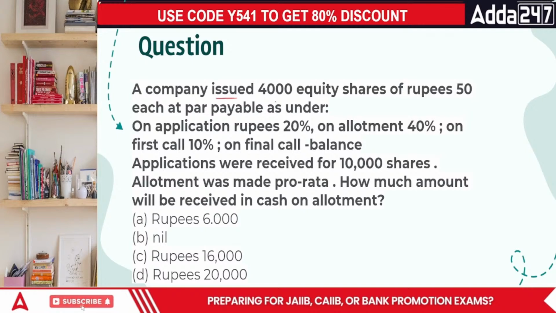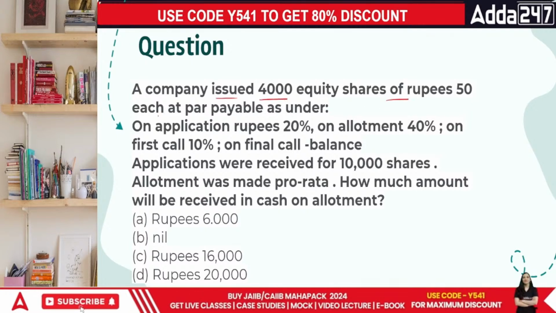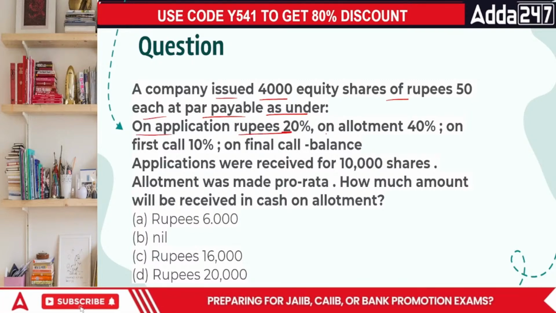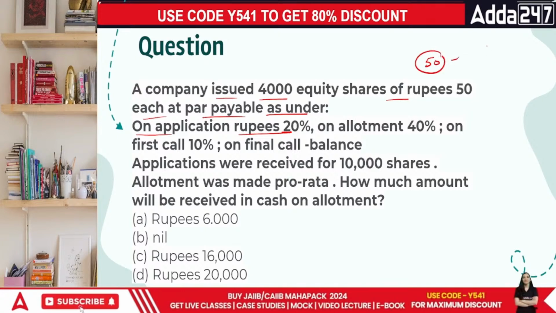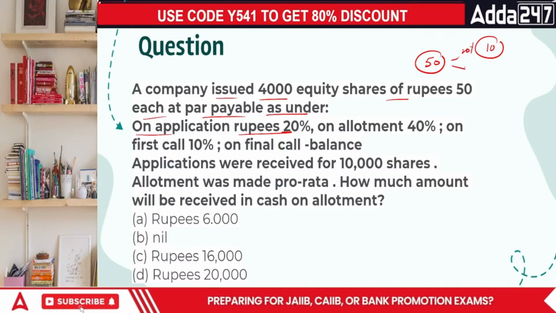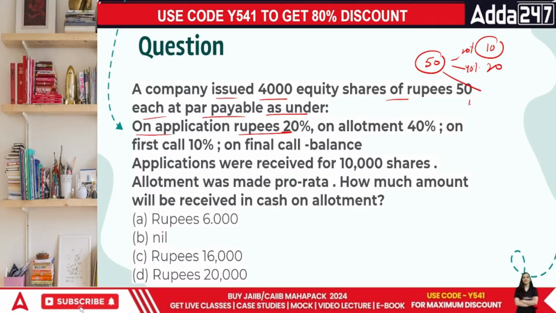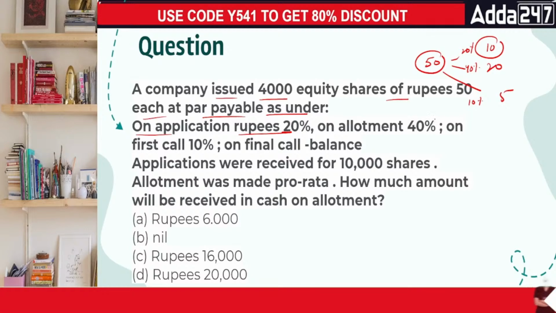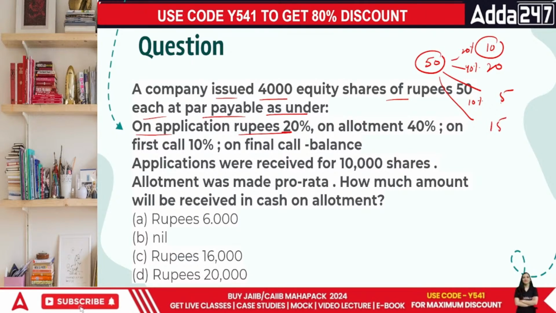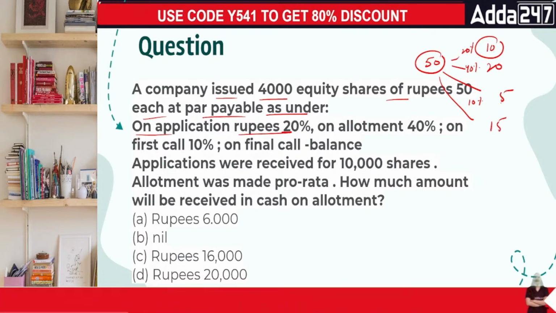A company issued 4,000 equity shares of rupees 50 each at par, payable as under. On application 20%. Okay, fine. So we have 50 rupees, and 20% of 50 is 10 rupees. Then 40%, and first call 5, and the last is final call 25, 35. 35 plus 15 will make it 50, right?